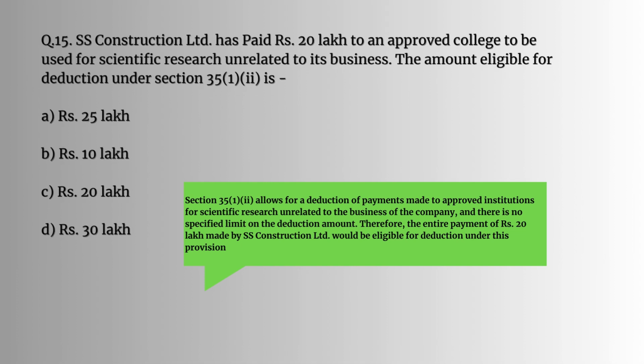Question number 15. SS Construction Limited has paid Rs 20 lakhs to an approved college to be used for scientific research unrelated to its business. The amount eligible for deduction under section 35(1)(2) is, what is section 35(1)(2)? 35(1)(2) allows for a deduction of payments made to approved institutions for scientific research unrelated to the business of the company, and there is no specified limit on the deduction amount. Therefore, the entire payment of Rs 20 lakhs made by SS Construction Limited would be eligible for deduction under this provision. So the answer would be C, Rs 20 lakhs.